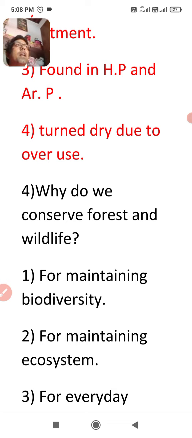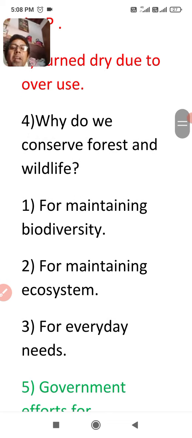Some factors are there for maintaining biodiversity and for maintaining the ecosystem, and the third point is everyday needs. You know that the ecosystem fulfills our everyday needs because we depend on animals, plants and everything. So that's why we need to conserve the forest and wildlife for everyday needs. I think you got the point easily.